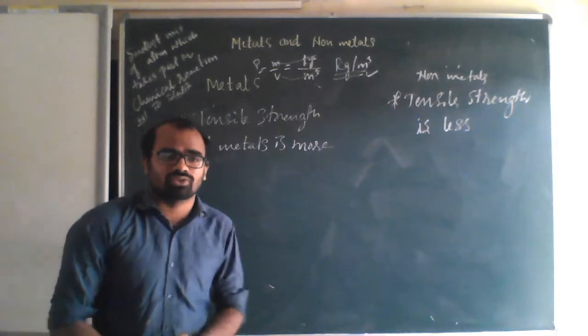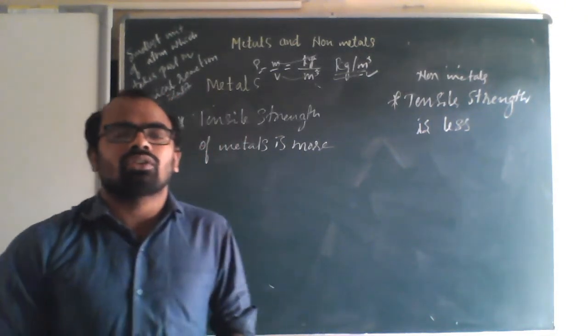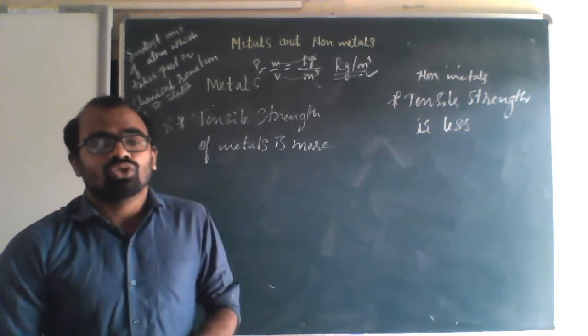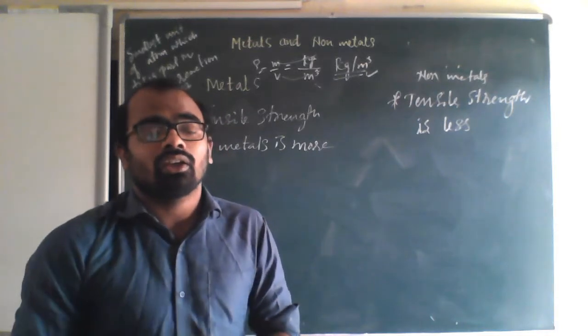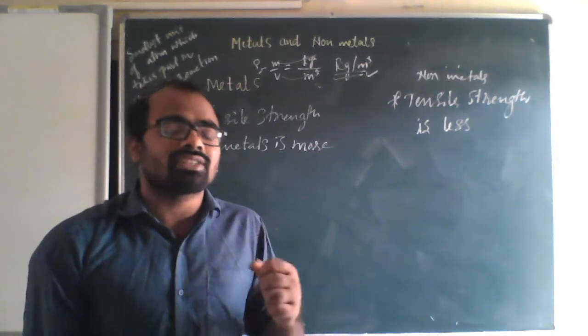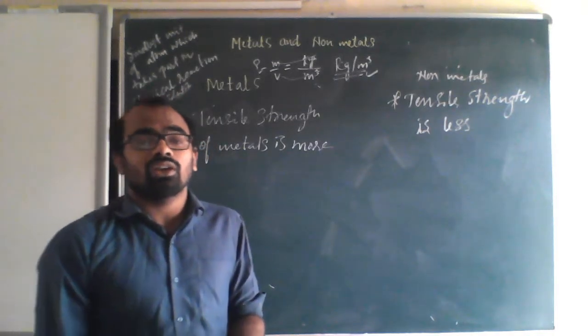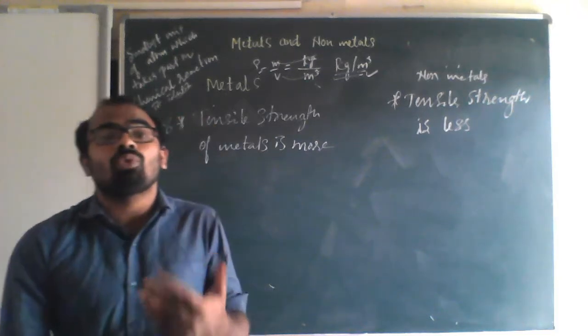This property we have also seen. Tensile strength means the capacity or strength to hold pressure. Even though a lot of pressure is applied, it should not break. If it is not breaking, it has the capacity to sustain that pressure, and then we call it more tensile.